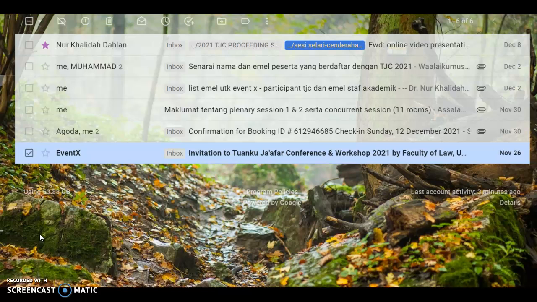This is a simple video for you to refer to begin your registration using EventX. Firstly, you will receive an invitation email to Tuanku Jaffa Conference and Workshop by EventX email. Then you click the email. There you will be invited to join as a speaker or moderator for Tengku Jaffa Conference and Workshop.